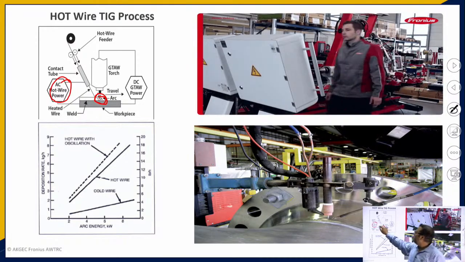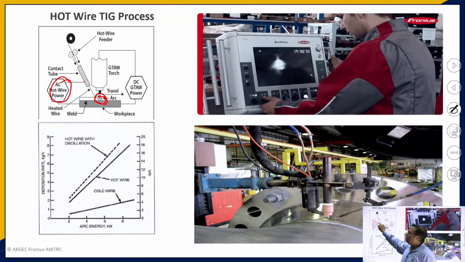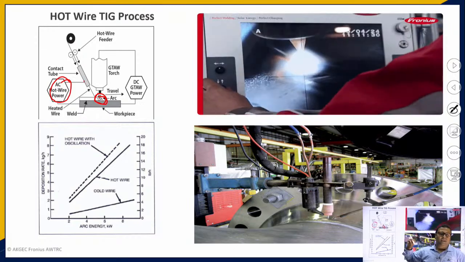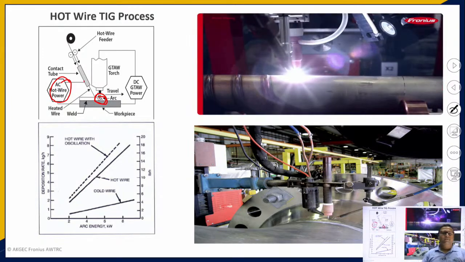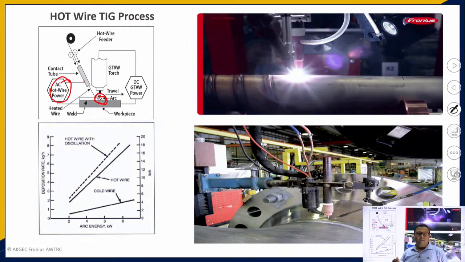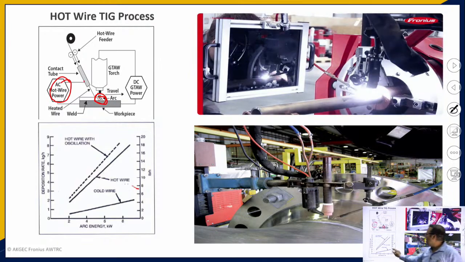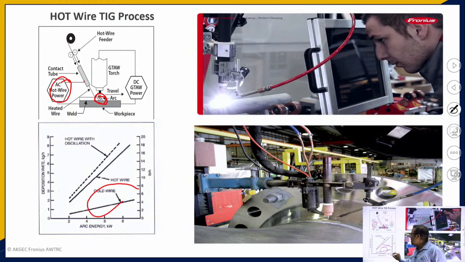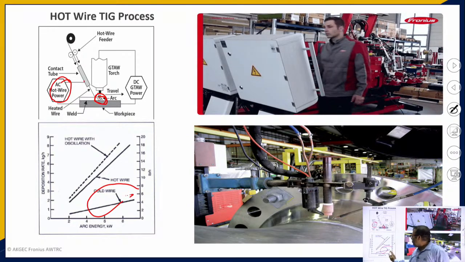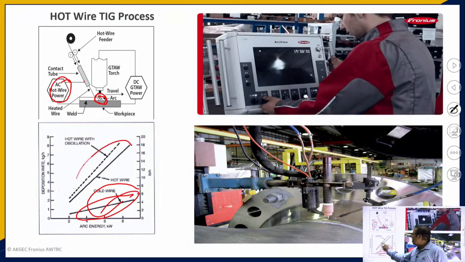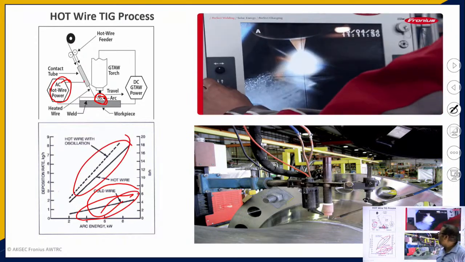If we first heat this wire at this point only, then the flowability of the base metal will increase, and the deposition rate will also increase when you compare with cold wire technology. You can see the deposition rate and arc energy graph drawn here, and the deposition rate in the case of cold wire is less and in the case of hot wire is more.